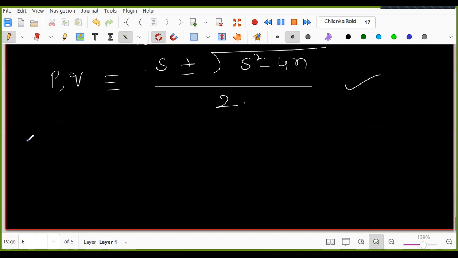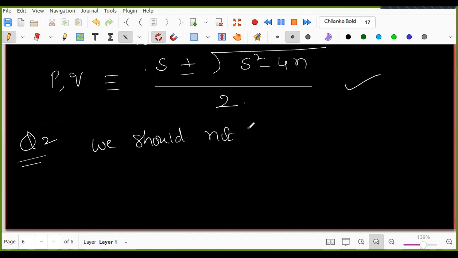Okay, good. Now I am asking you question number 2. Why should we not take E equal to 1 or E equal to 2 as the encryption exponent?